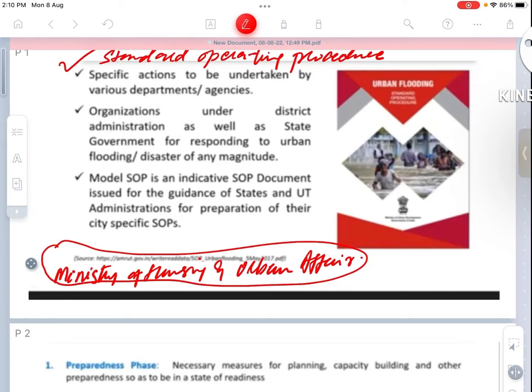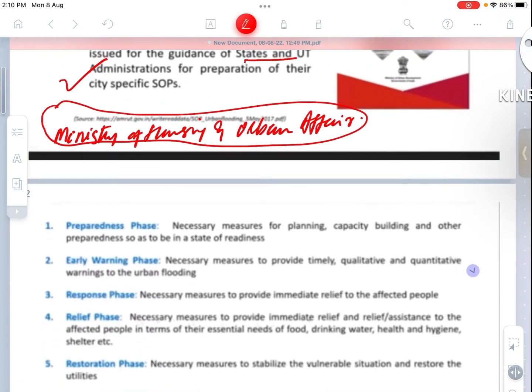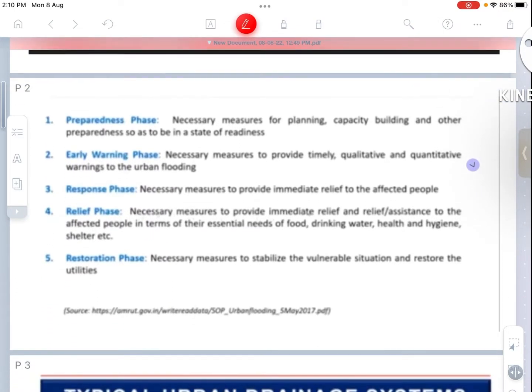It says that the specific actions to be undertaken by various departments and agencies, both government and non-government organizations under district administration as well as state government, are for responding to urban flooding disaster of any magnitude. Model SOP is an indicative SOP document issued for guidance of states and UT administration for preparation of their city-specific SOPs. So let's see what the document has to say in detail.